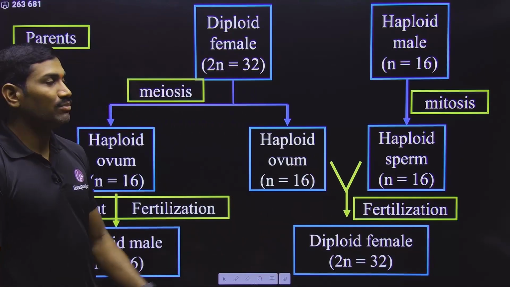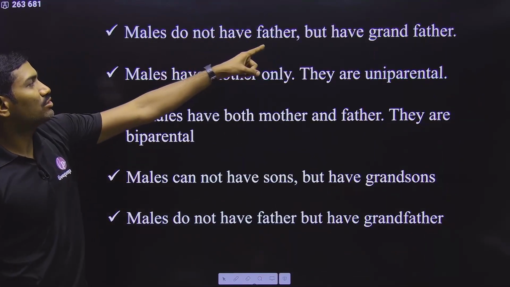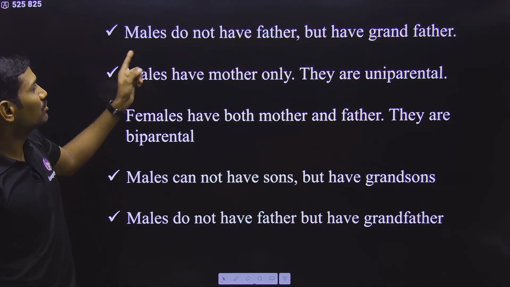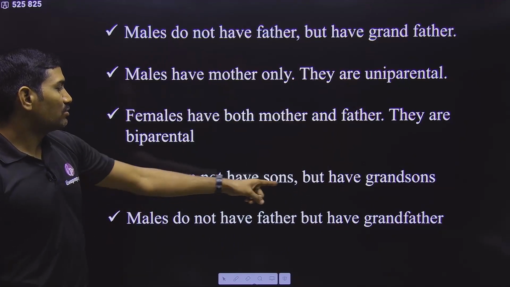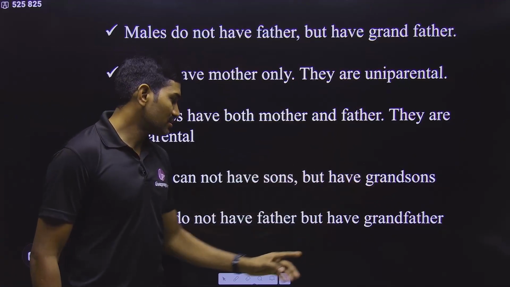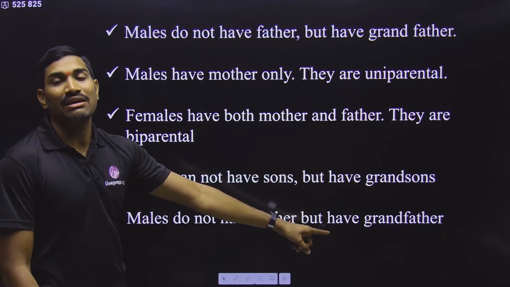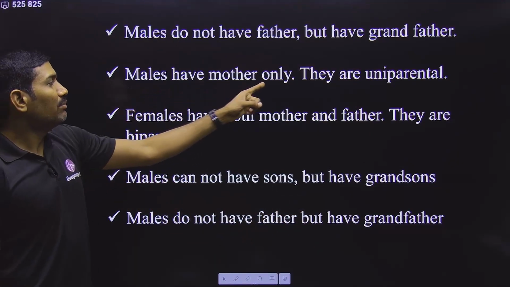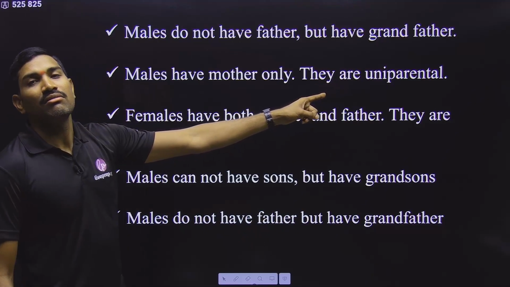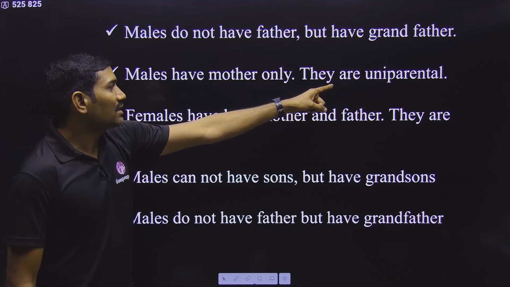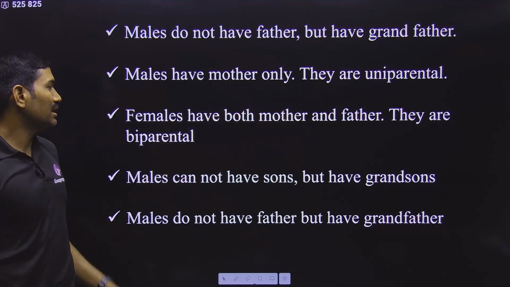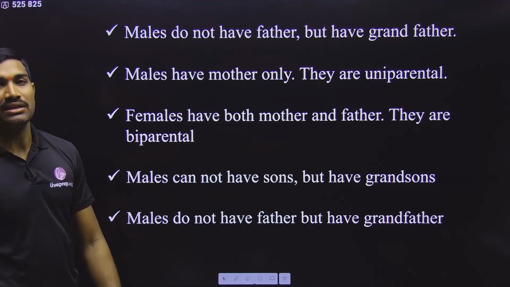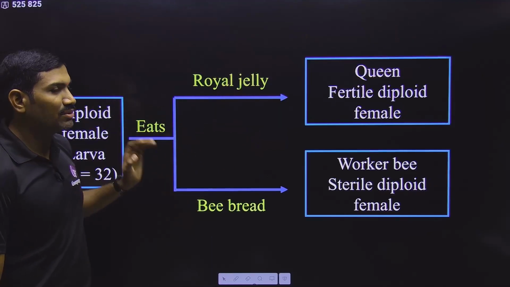So these are some important points that we need to understand. Males do not have a father, but they have a grandfather. So males do not have sons, but they have grandsons. Please remember, these are some important points. Males have only a mother, they do not have a father, so that's why they are uniparental, they have only a single parent. But females have both mother and father, that's why they are biparental. Okay, this is what some information is.